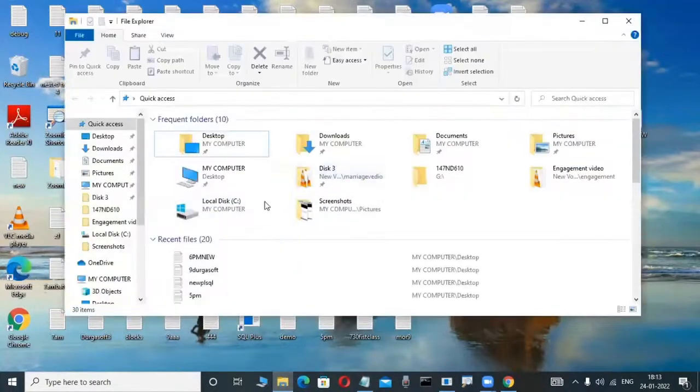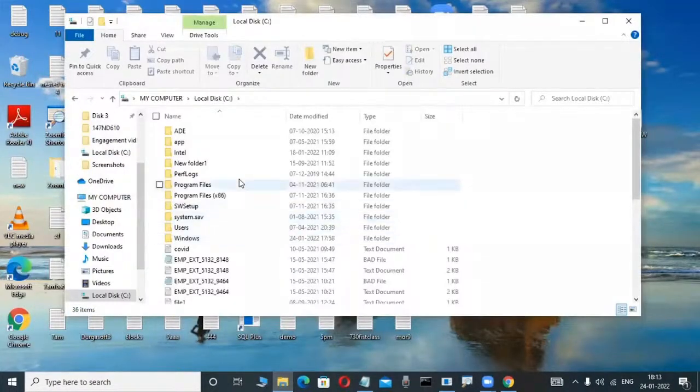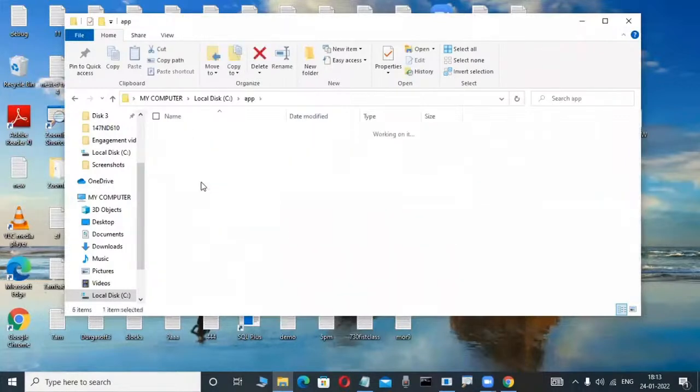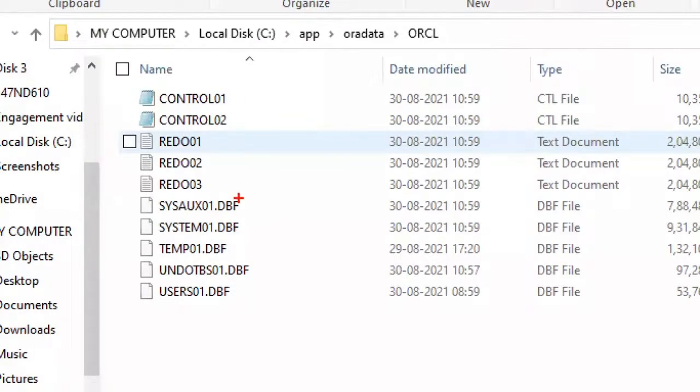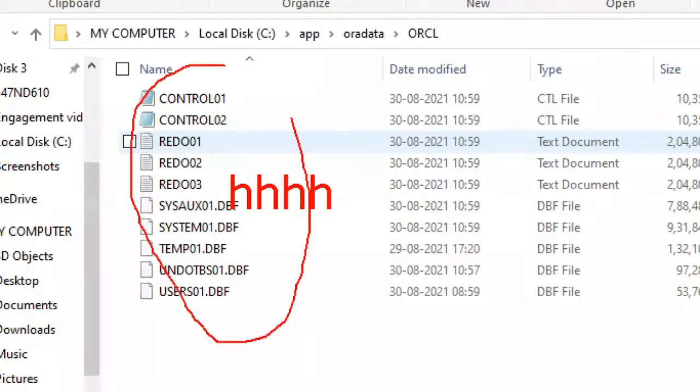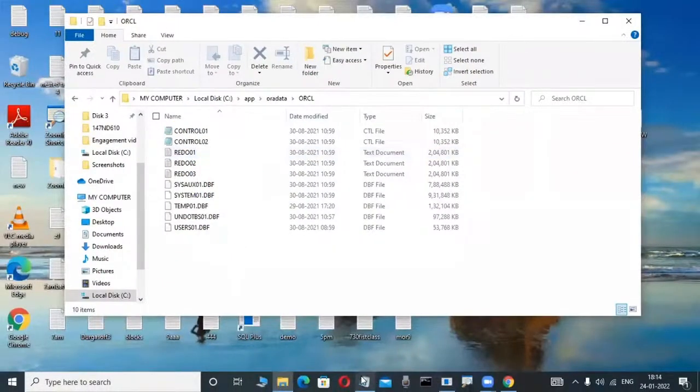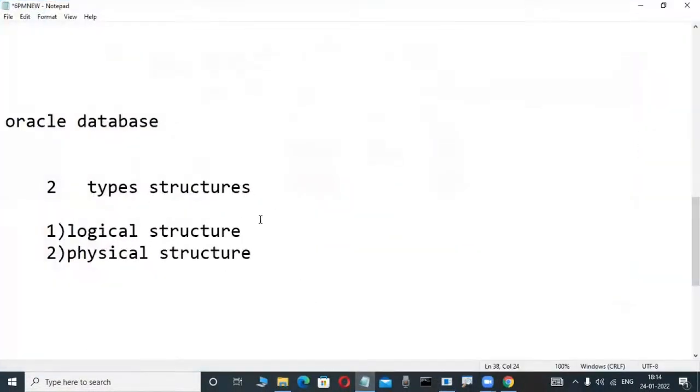I am installing Oracle, and how to install it we will learn in the next classes. Don't worry. Say I install Oracle in the C drive. The table I create is not available or visible in the C drive or D drive. That's why a logical structure means a structure which is not visible in the operating system.